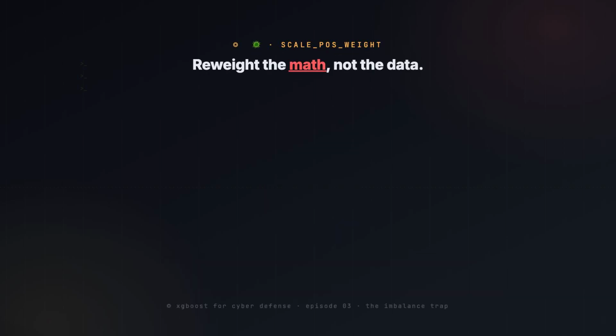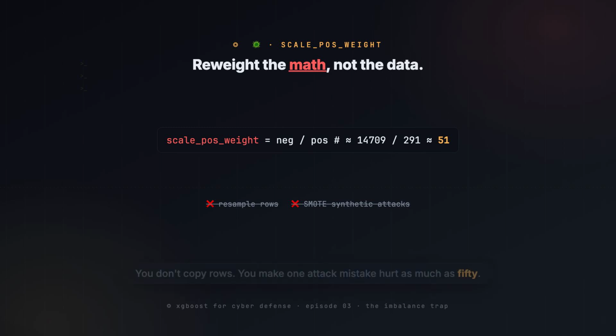The fix is a single hyperparameter, scale_pos_weight. It multiplies the gradient of every positive example by a constant. Set that constant to negatives over positives, here about 14,700 over 290, roughly 50. And now one attack mistake hurts as much as 50 benign mistakes. The crowd is balanced. This busts the belief that fixing imbalance means resampling, copying rows, or summoning synthetic attacks. You don't touch the data, you reweight the math.